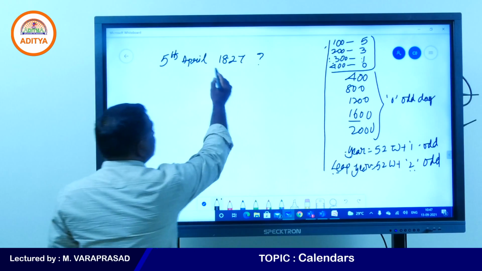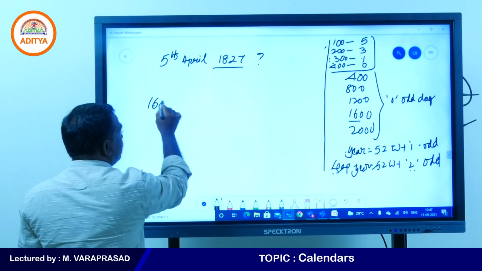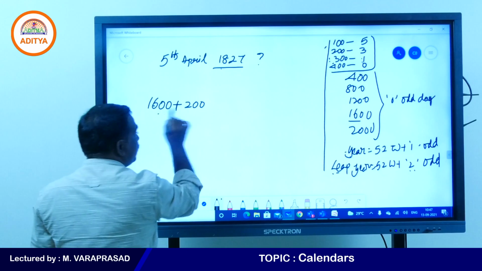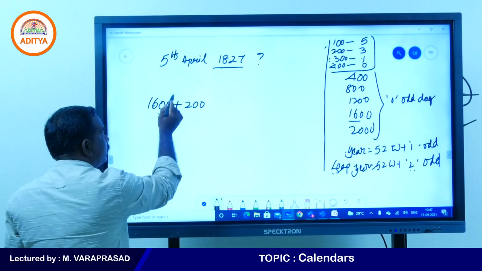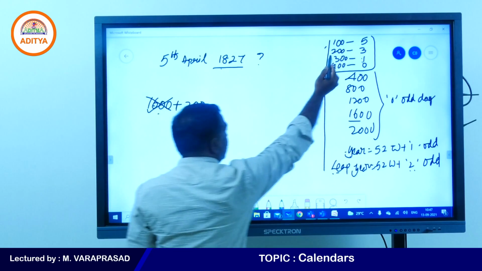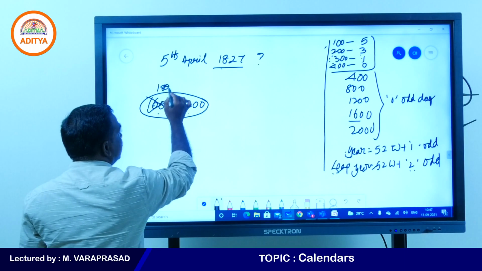Now 1800 is given. The nearest leap century is 1600 only. 1600 plus 200 is 1800. No need to take 1600 here. 200 years contains 3 odd days. So for 1800 we can write 3.